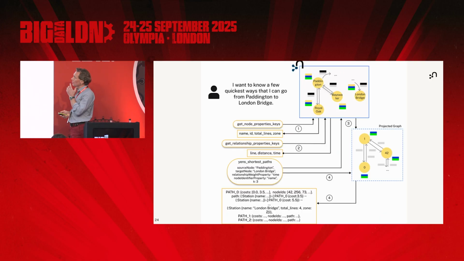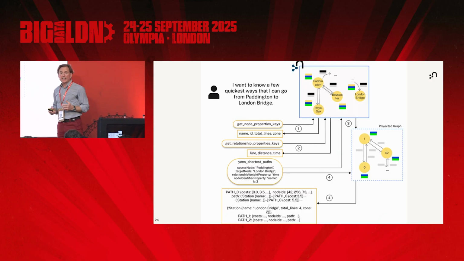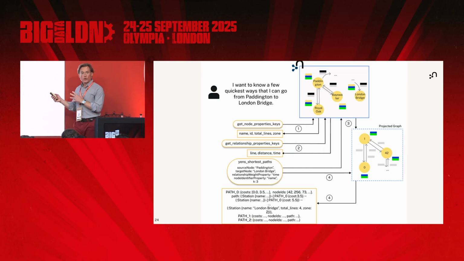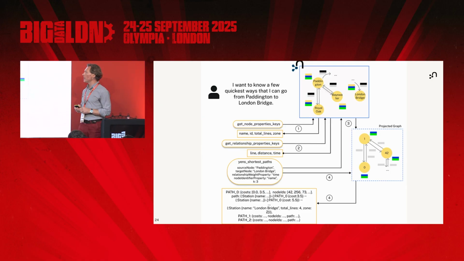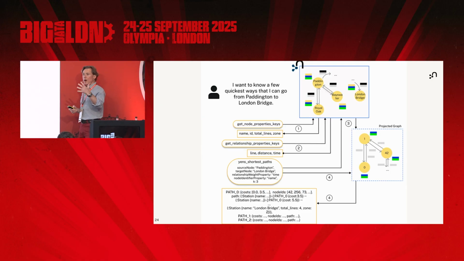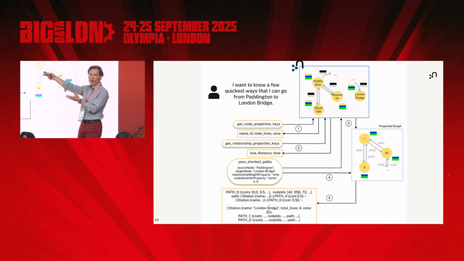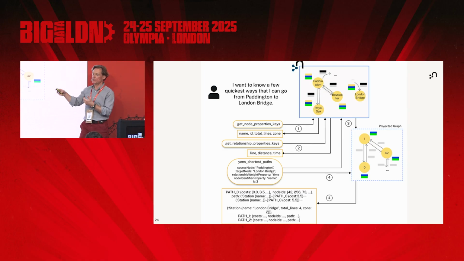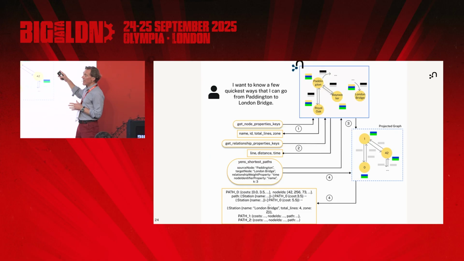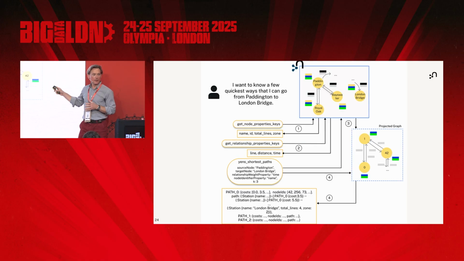So what happens under the hood? There are a couple of things here. First of all, as you saw, it collects data from the initial properties, the nodes and the relationships, from that database. Then it learns from the question that it needs to run a path-finding algorithm. It decides on the shortest path, Yen's algorithm, and again, why and how does it do that? Because we've described it in the actual agent. It then projects the graph into memory. That's a pretty cool thing.